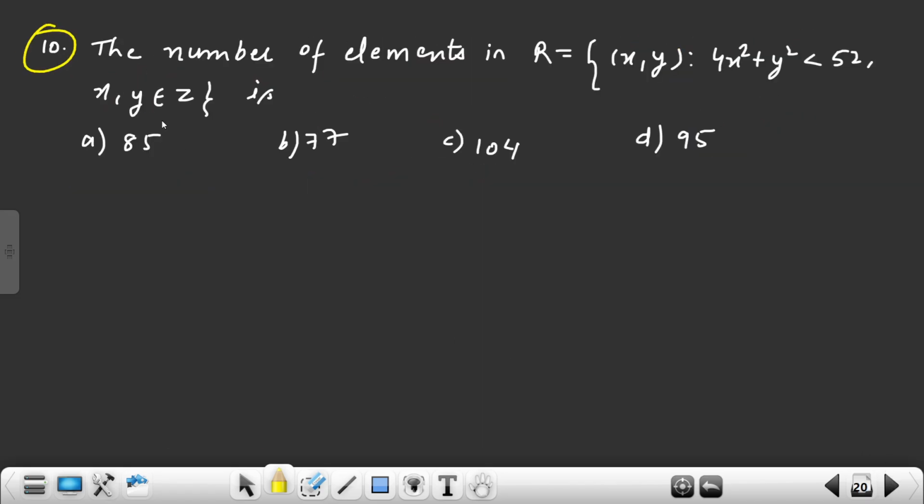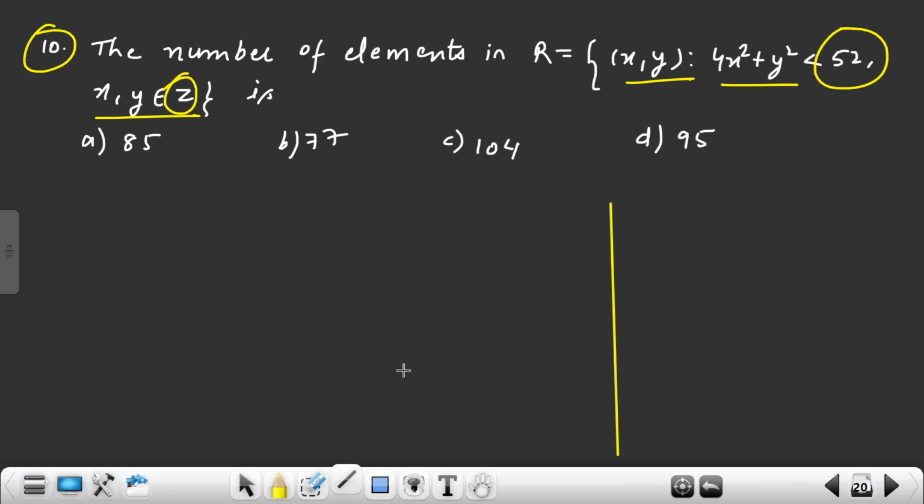Now 10th one, very good problem it is. The set of x, y such that 4x square plus y square less than 52, x, y both are integers. So how many elements are there? Simple question, very simple question. I love that question, and I hope that other exams like BITSAT will give this question this year or next year or upcoming years, right? So what in this problem we have to do? Just pay attention.